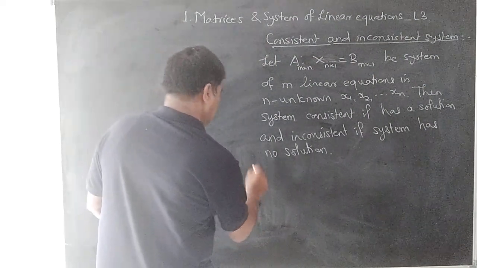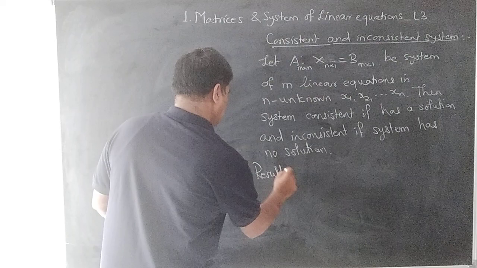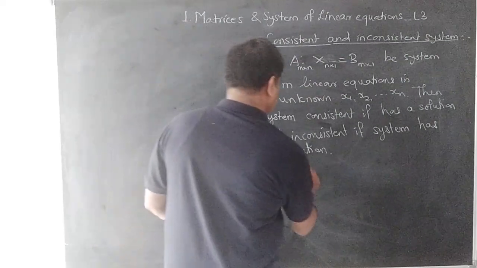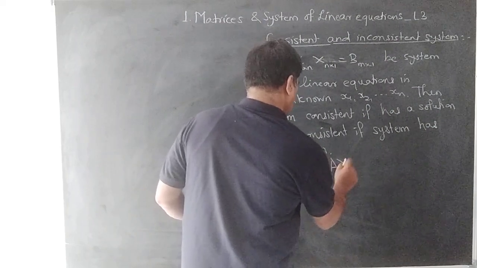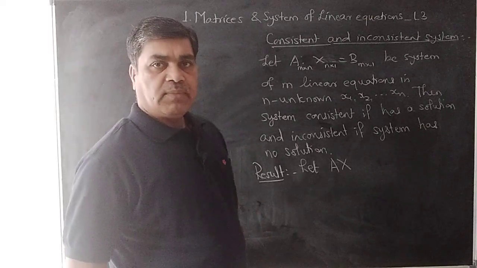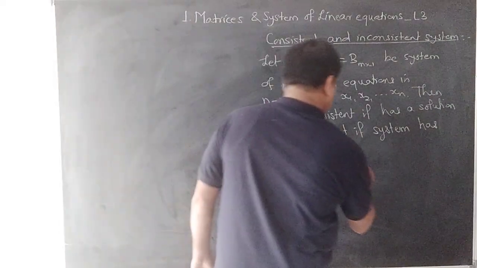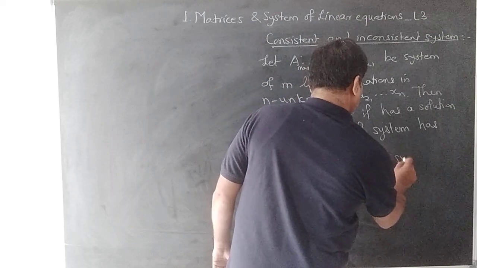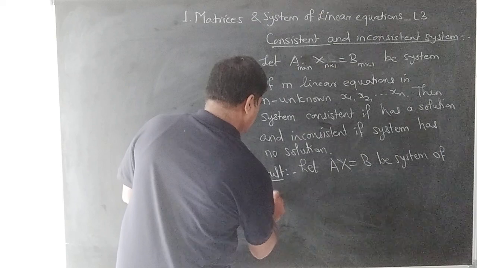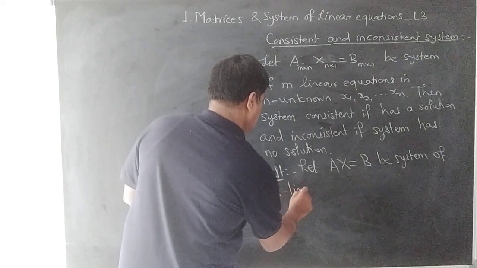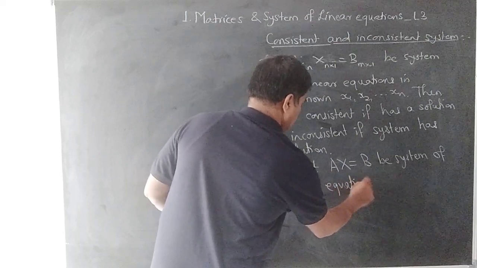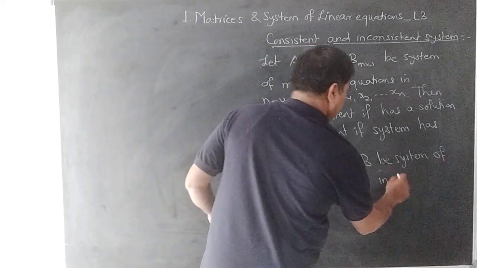So result: let AX is equal to B with usual notation. A is the matrix of coefficients, X is the matrix of unknowns and B is the matrix of constants. The system of m linear equations in n variables.